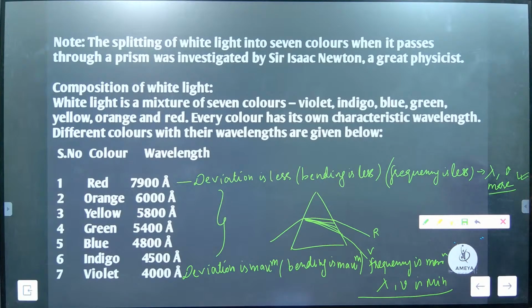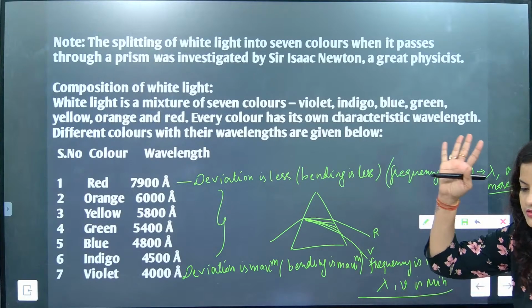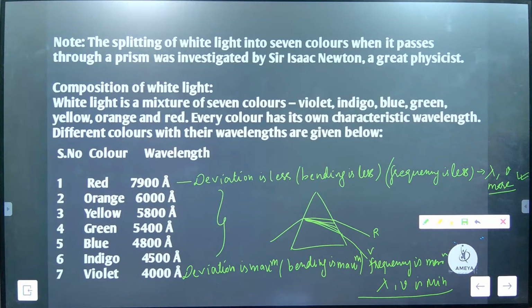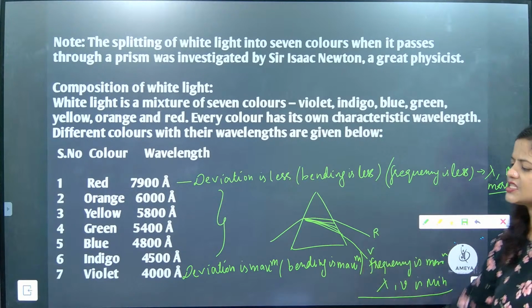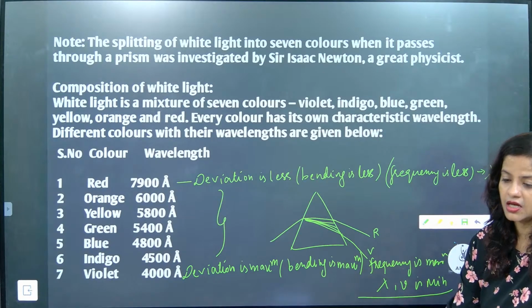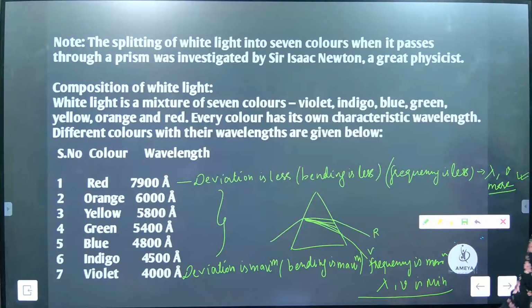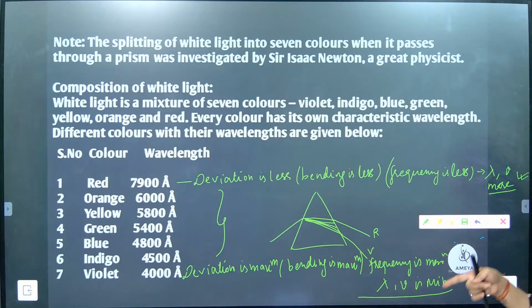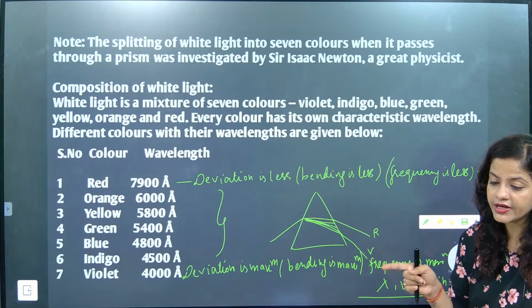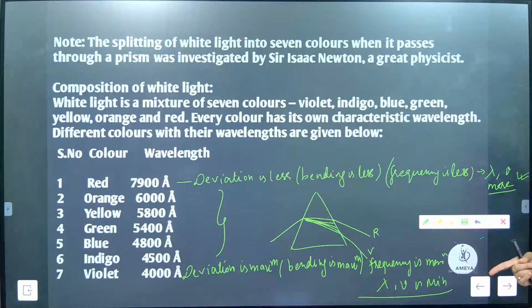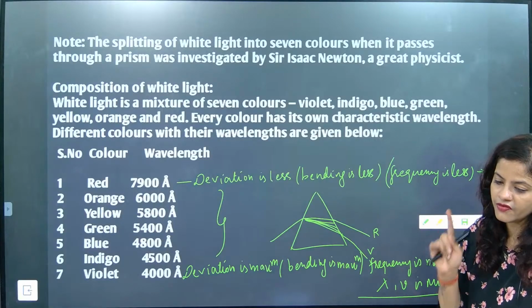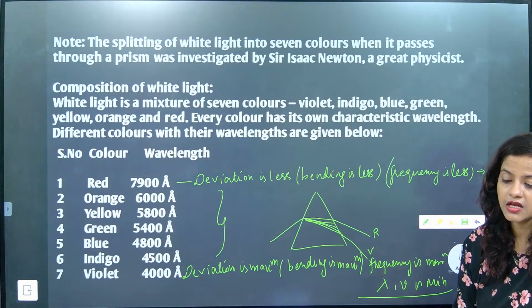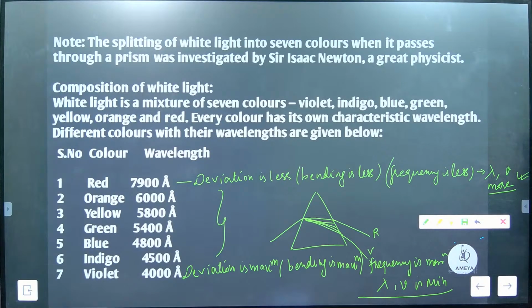Is it crystal clear, children? Come on, give me yes. Deviation is less for which color? Red color. Wavelength is maximum for which color? Red color. Deviation is maximum for which color? Violet color. Wavelength is minimum for which color? Violet color. Frequency is maximum for which color? Violet color. So like this we must remember.